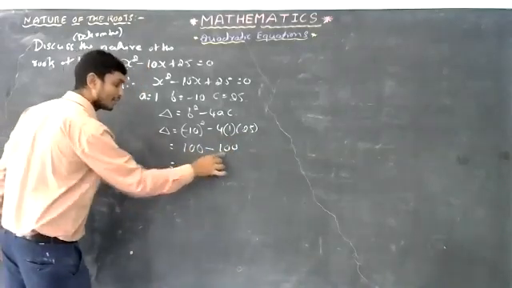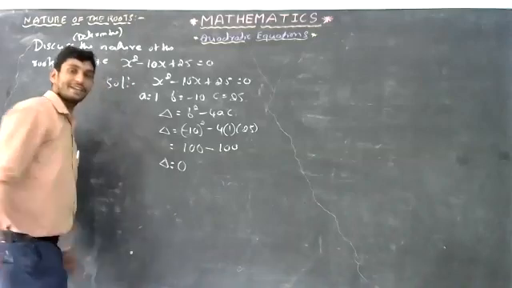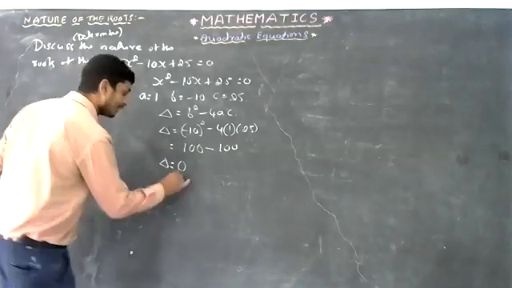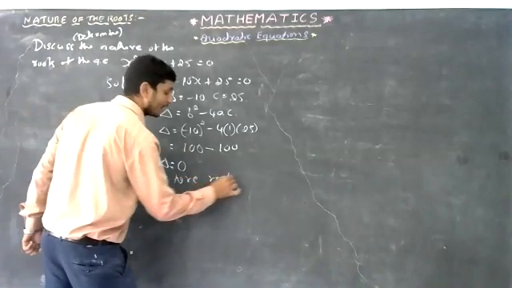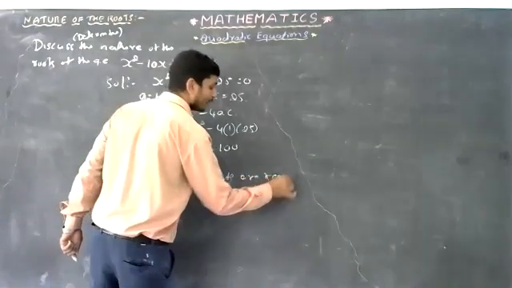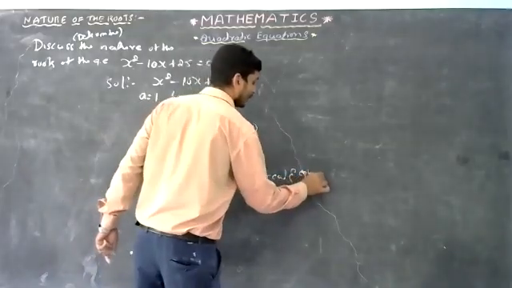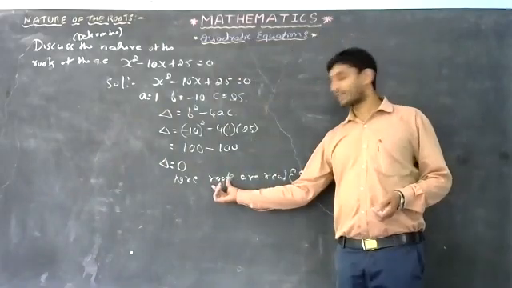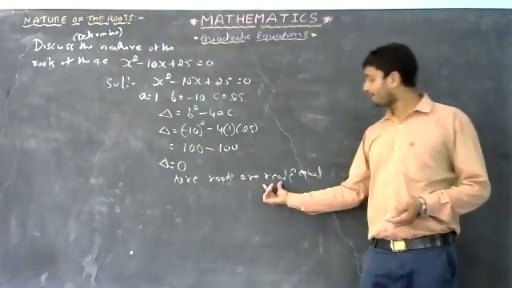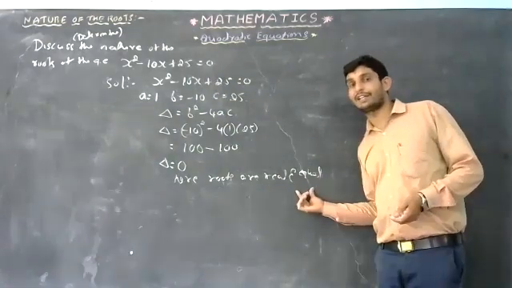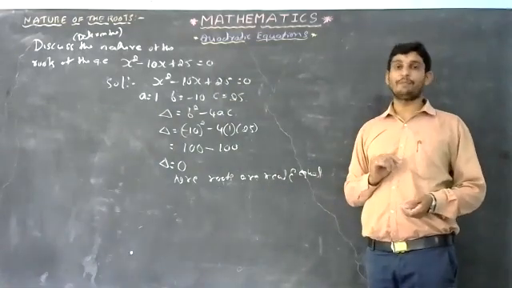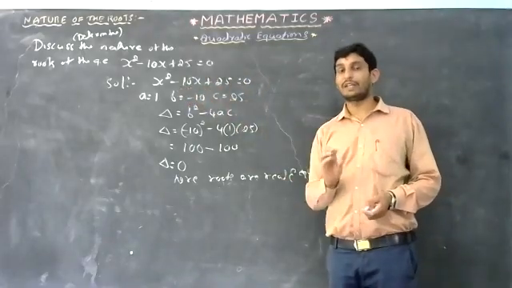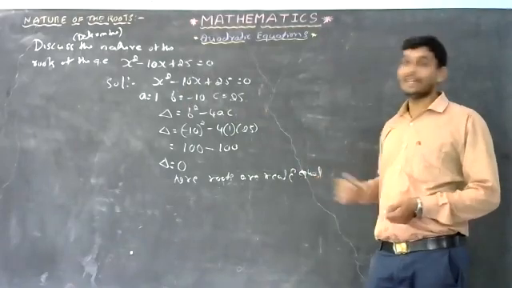100 minus 100 is 0. You can observe here, delta answer will be 0. That means the roots are real and equal. If you want to verify and solve the problem, the roots are real numbers and equal.